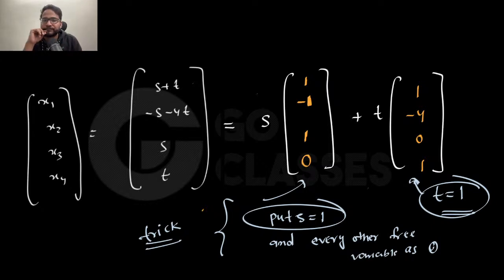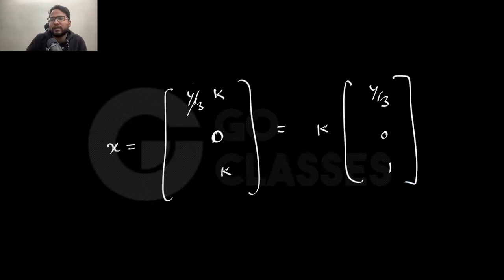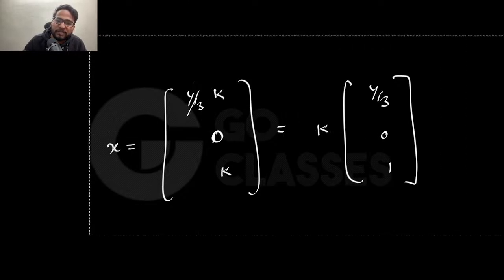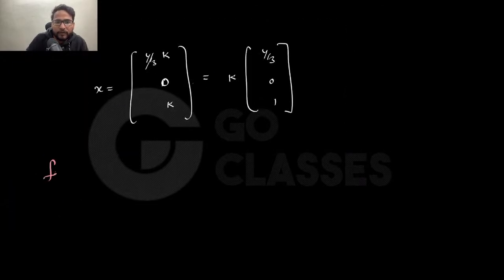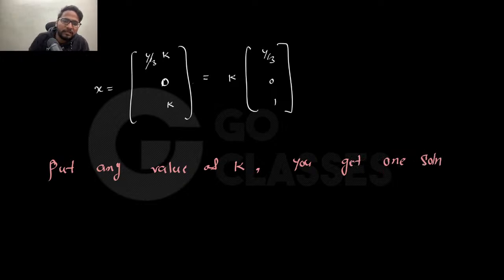Now you understood this. So let's just ask one question: how many solutions are here? You will say there are infinitely many solutions, because you put any value of k, you will be getting one solution. So this was the one thing that we have got. You put any value of k, you get one solution, so that's why you will be saying that there are infinitely many solutions.